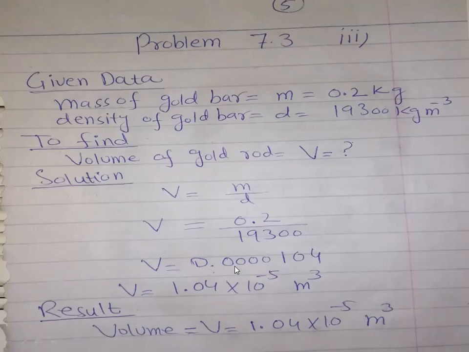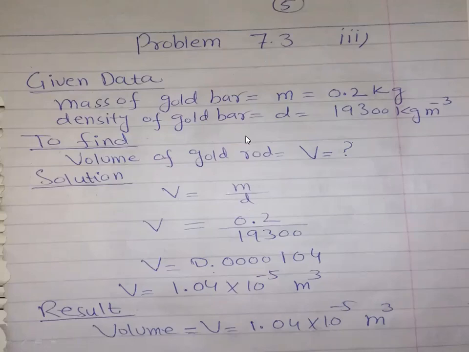0.00000104. If you convert this into scientific notation, your answer depends on how many digits I'm moving. I'm moving 5 digits from left to right, so the power will be negative. 1, 2, 3, 4, 5. Because I want the decimal point after the 1, I'm moving 5 digits from here to here. So 1.04 times 10 power minus 5. This is scientific notation. I have converted this into 1.04 times 10 power minus 5 cubic meter. This is the required answer for this problem 7.3, part 3.